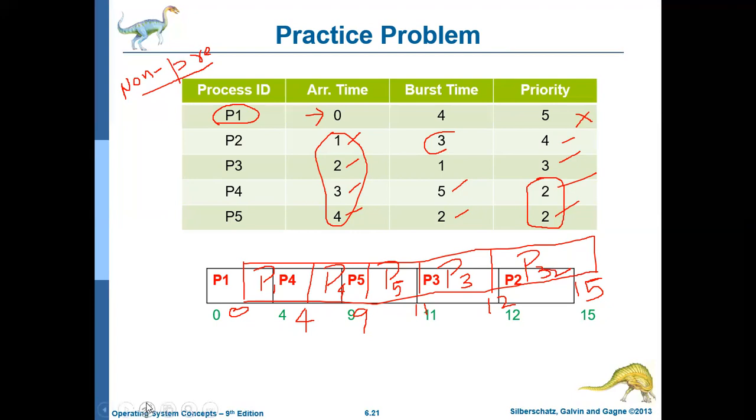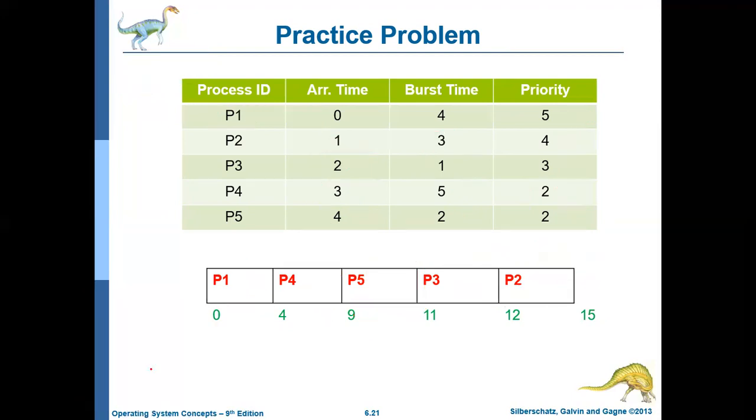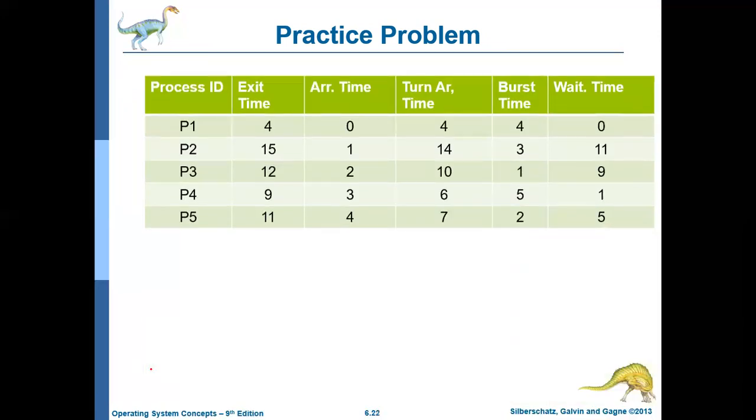Now from this you can identify the average waiting time and the average turnaround time. This table contains all the information like process ID and exit time. To calculate turnaround time, we need the exit time and the arrival time.